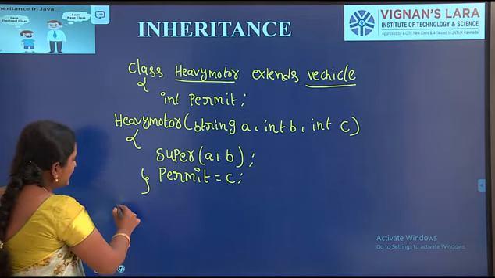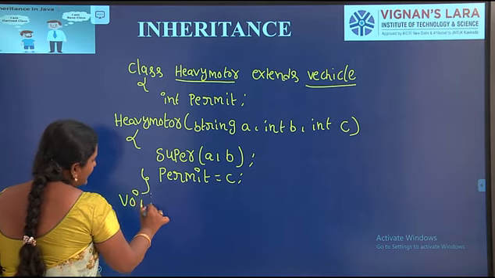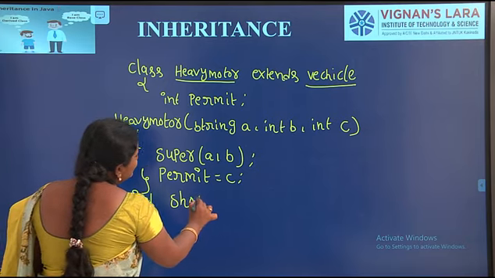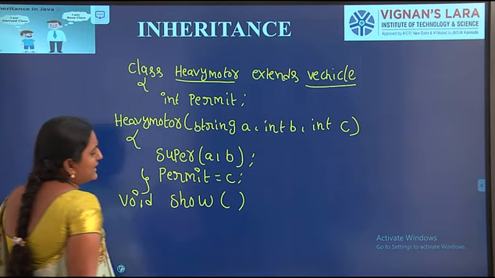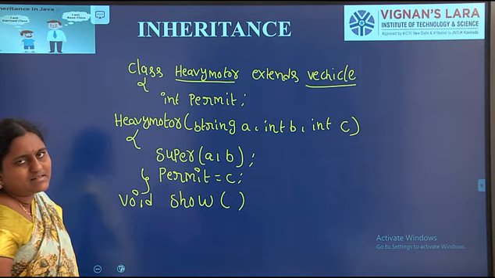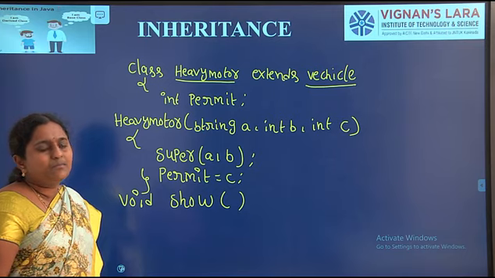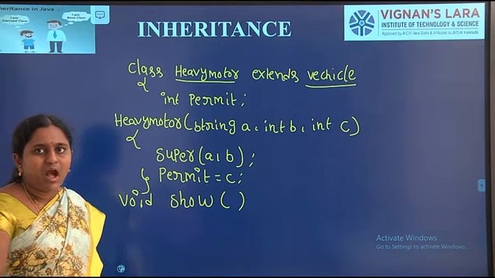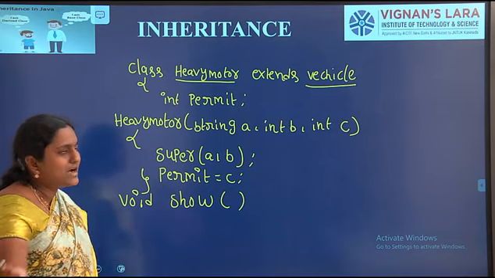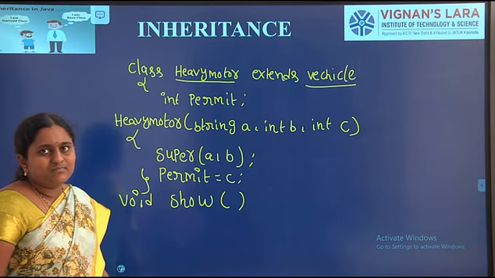Next, I am defining one method, void show. Show is available in the light motor class and the vehicle class. Already we have written the show method in the light motor class and the vehicle class.